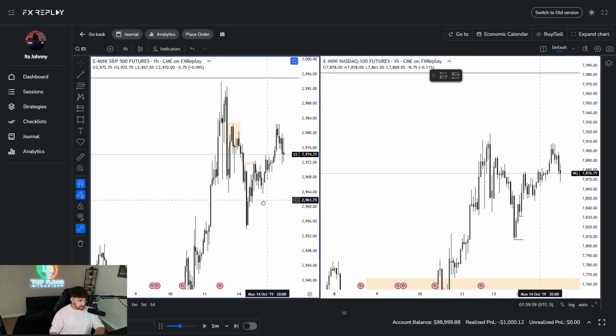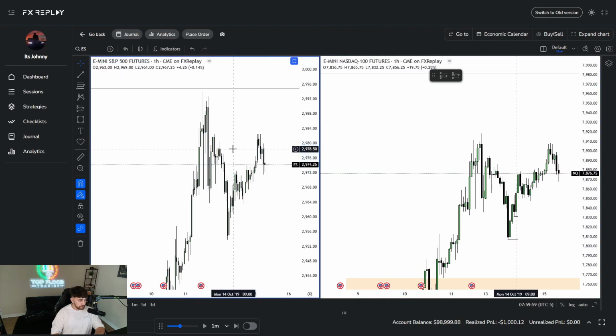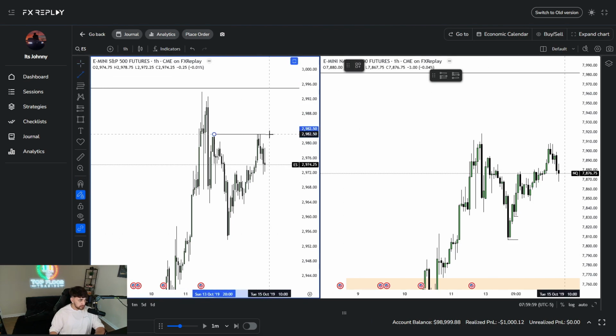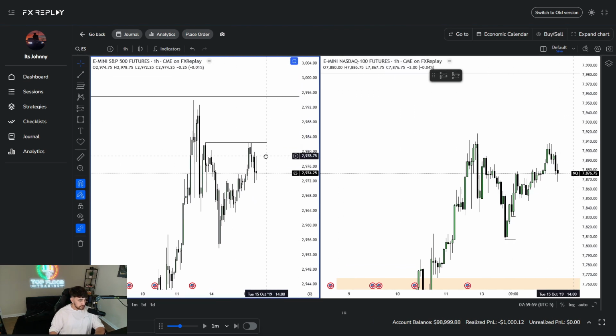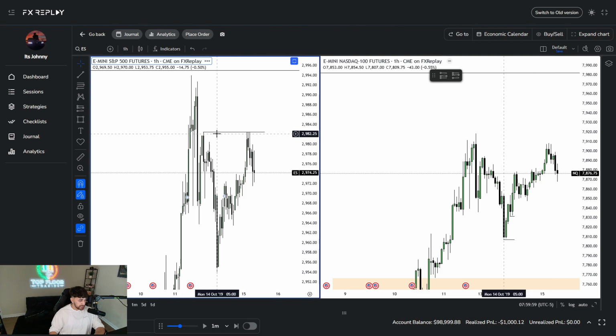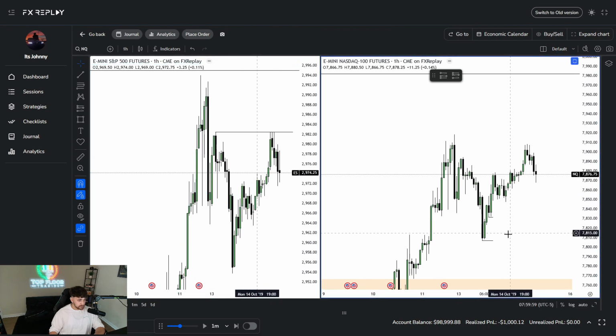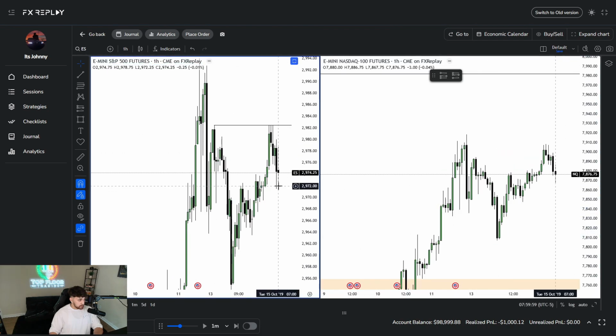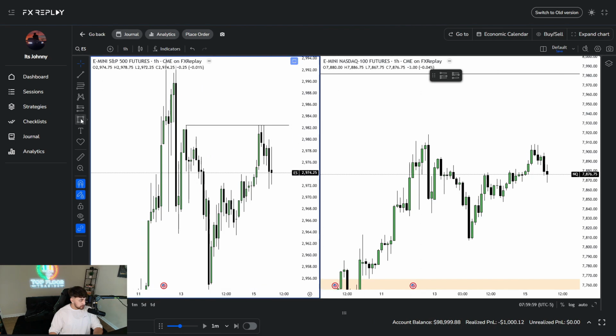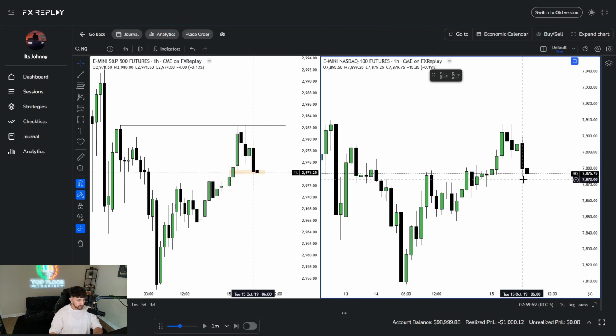So let's see what happened here. So we have nice equal highs over here on the ES chart. Very nice equal highs. Usually when ES has perfect equal highs like that, they always get revisited. So it's something to keep in mind here. All right, so right here, what I'm seeing is that we have ES respecting this 1 hour fair value gap here with perfect equal highs. We also have SMT below the previous 1 hour candle's low.